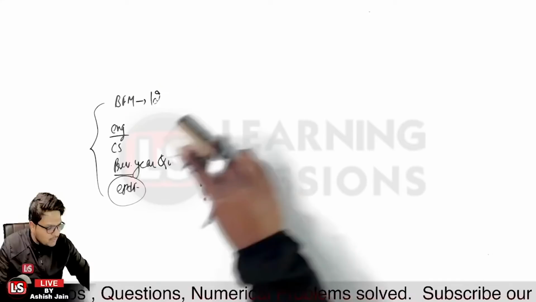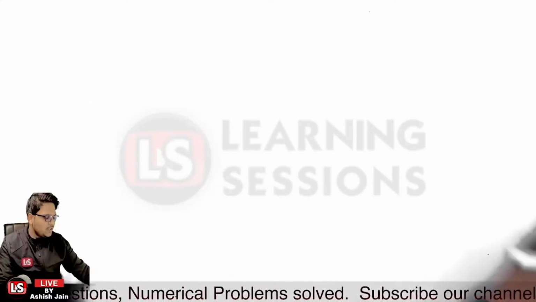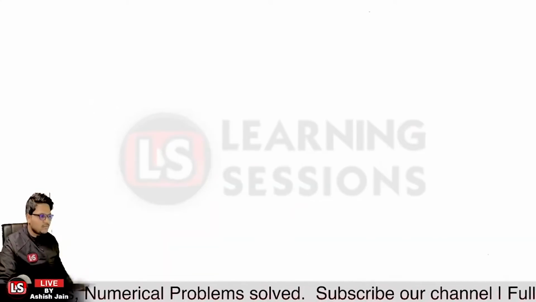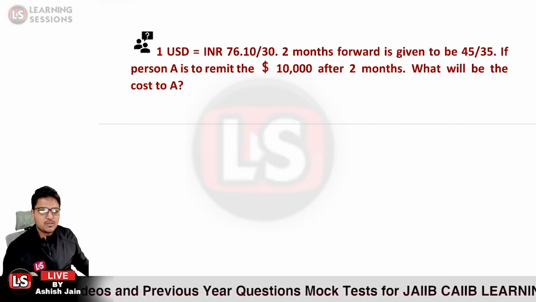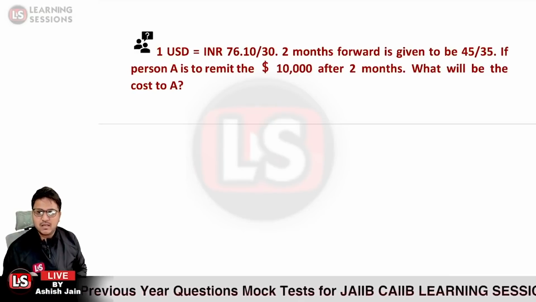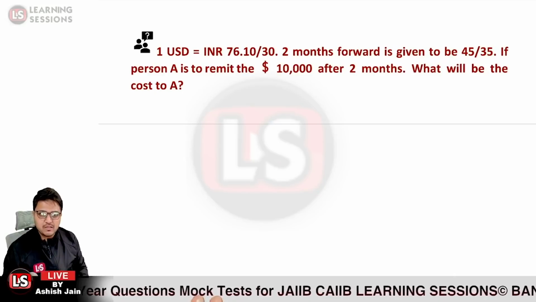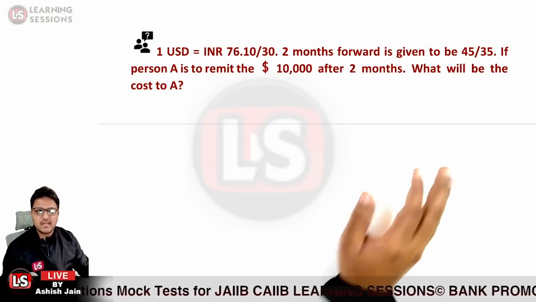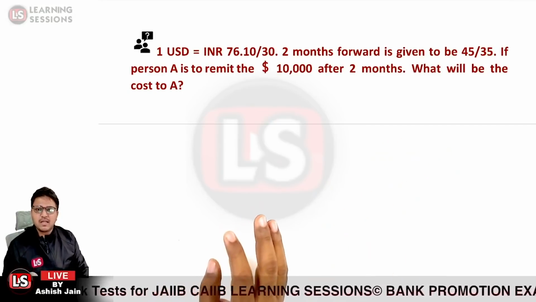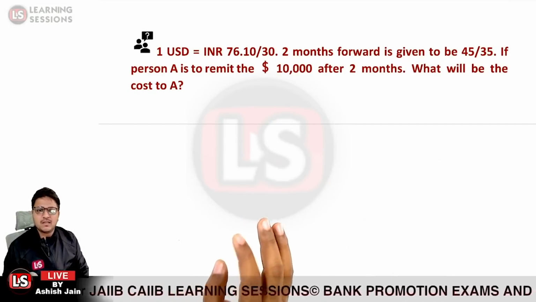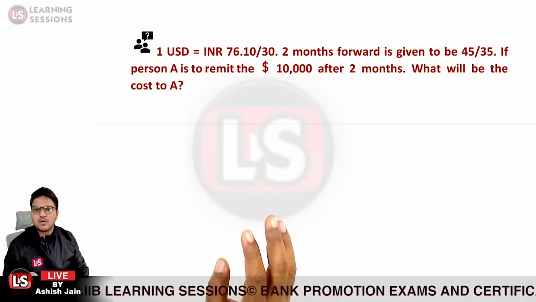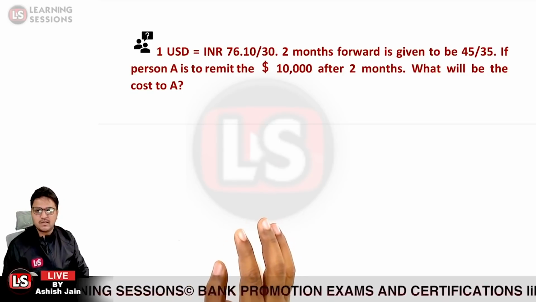And further we are going to cover the important questions in today's video itself. So let us start with the same. Here is a question that is given to us. The 1 USD to INR price is given, the 2-month forward is given to be 45/35, and if person A wants to remit USD 10,000 after 2 months, what will be the cost to person A that we need to ascertain?